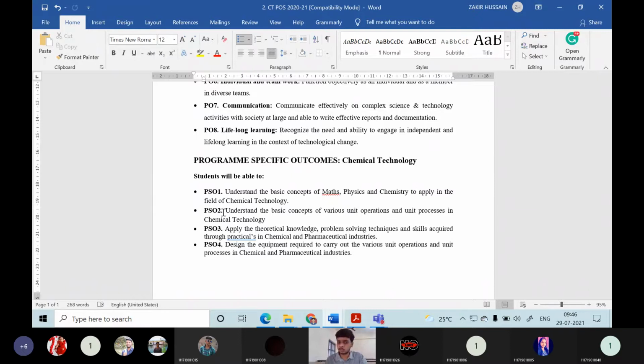Then program specific outcome 3 is to apply the theoretical knowledge, problem solving techniques, and skills acquired through practicals in chemical and pharmaceutical industries. Usually what happens when you are coming from second year to third year, during the May month, during the summer vacation, you will be going to industry and doing a project. During that project, you will be applying your theoretical knowledge practically in the industry, and you will be reporting to us about the submission of your project.